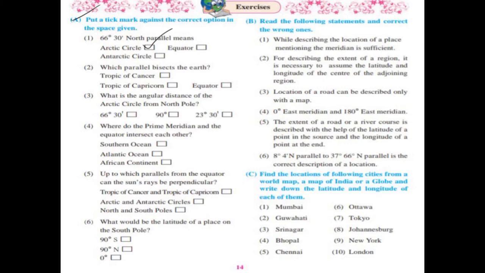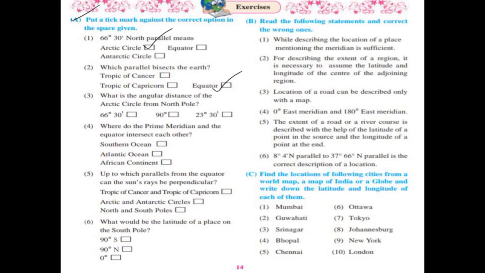Which parallel bisects the Earth? Options are Tropic of Cancer, Tropic of Capricorn and Equator. Correct option is Equator. What is the angular distance of the Arctic Circle from North Pole?